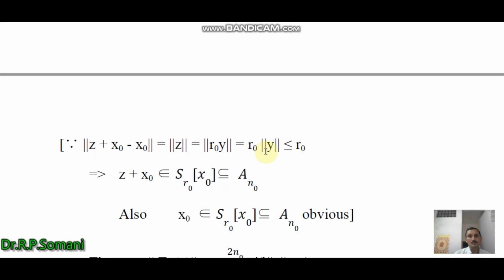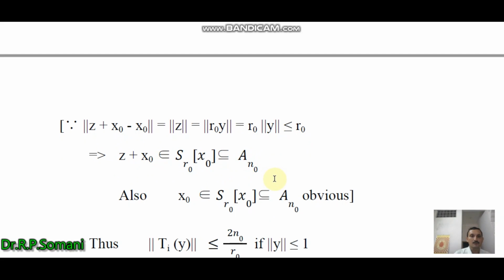This is equal to r0 norm y, which is less than or equal to r0, because norm of y is less than or equal to 1. We have chosen the element y in such a way that norm of y is less than or equal to 1. Therefore, we obtain that z plus x0 belongs to S_r0(x0), and this is a subset of A_n0.